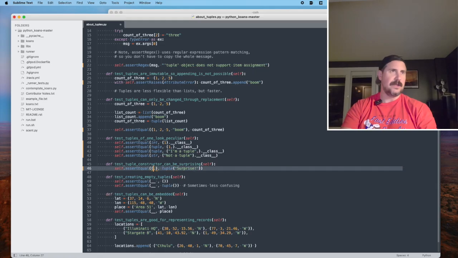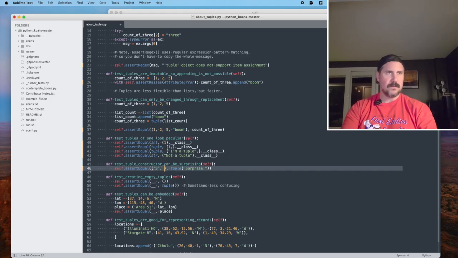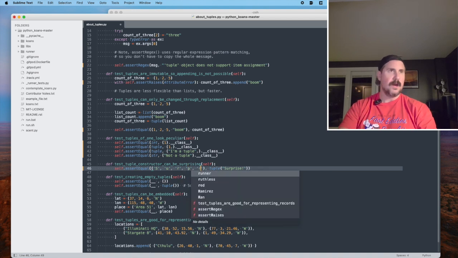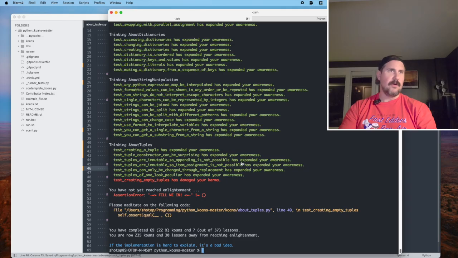So let's do, we've got a tuple with this item, S, U, R, P, R, I, S, E, exclamation point within a string. All right, so let's try that again. And there we go, line 46 passed.